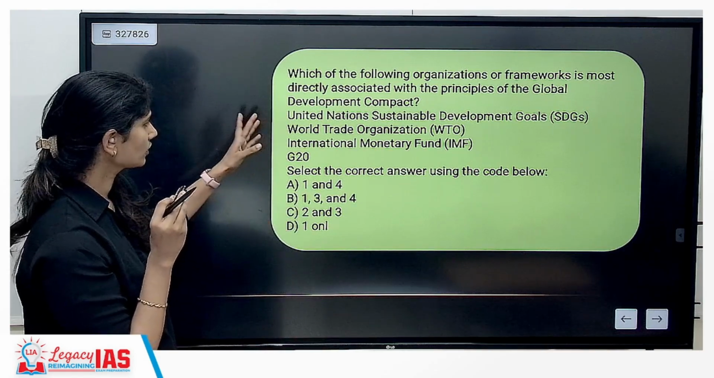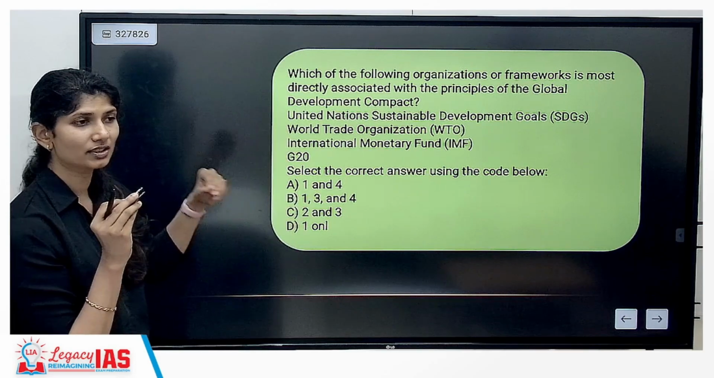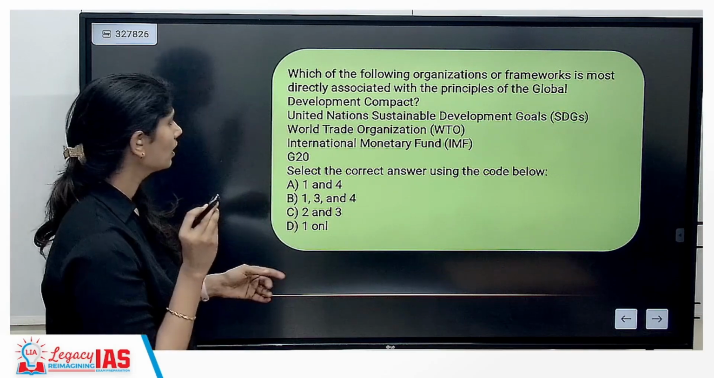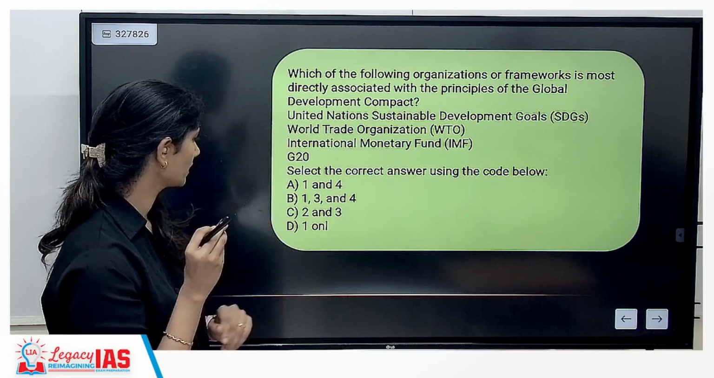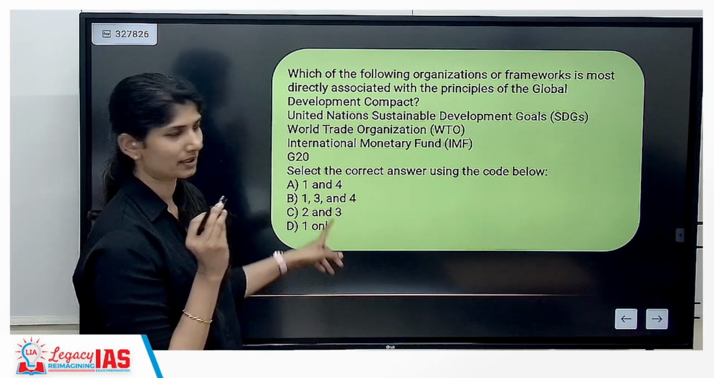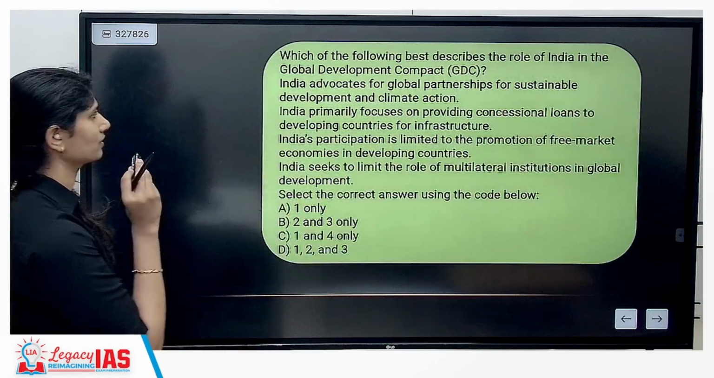Your World Trade Organization and IMF will not come in because they are the institutions. Understand? So if you leave those two, UN SDGs and G20 remain. So 1 and 4 are the correct answers. A is the correct answer.